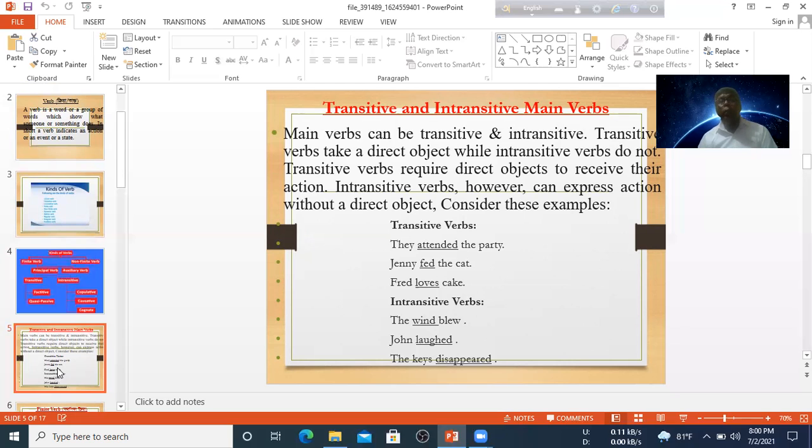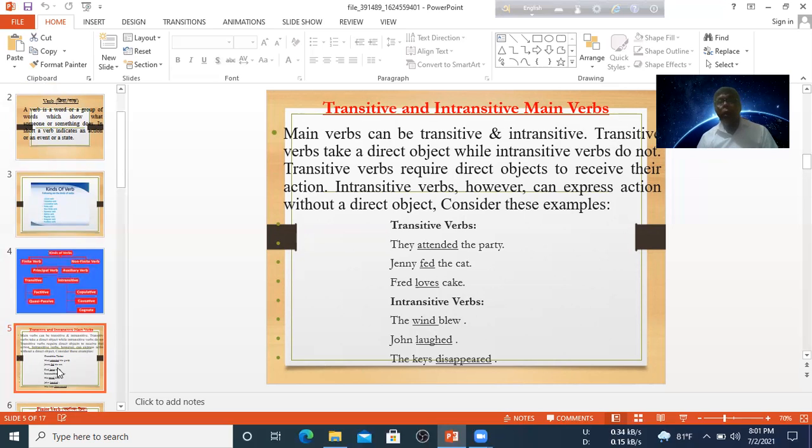In short, you have to know that when there is an object after the verb, this verb will be transitive, and when there is no object at the end of the verb, this verb will be intransitive. Next sentence, Fred loves cake. There is an object, cake, so loves is a transitive verb.